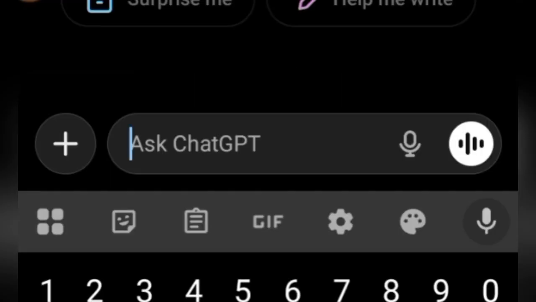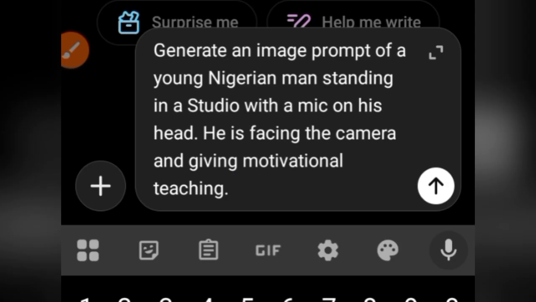So in this area, I'm going to ask ChatGPT. You come up with a simple description. You describe the person, where the person is. In this case, I describe the person as a young man. Now you need to indicate the scene. You don't need to be super descriptive. Just start with something simple and later you can edit it to get whatever you want. So I stated the person that I want to see. I stated the environment, which is a studio. I also described what is going to be around him, and I made sure that he's facing the camera.